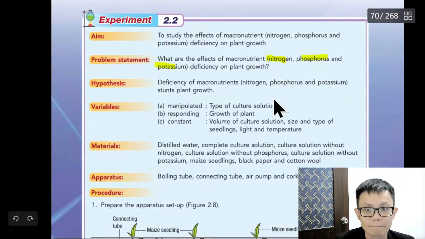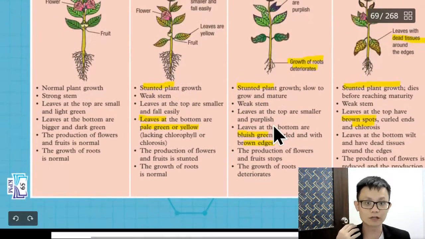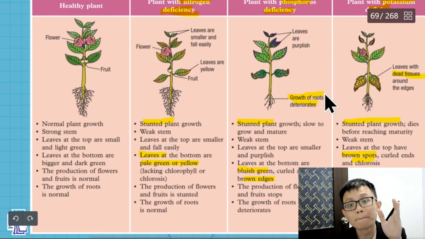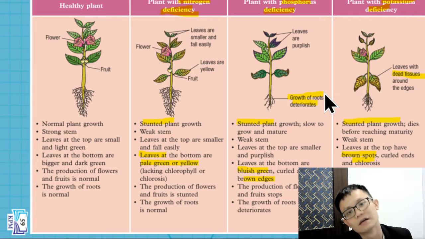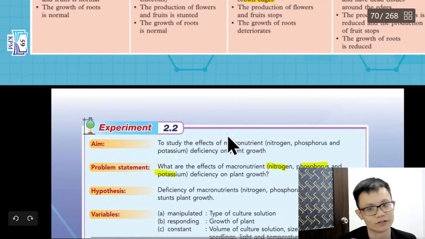Okay, now you want to do an experiment. As usual in science, how do you want to prove that this thing is true? You say that if the plant doesn't have enough nitrogen, the leaf will turn yellow. How to prove it? Show me. So now I'm going to show you. Not I, I mean the textbook is going to show you.